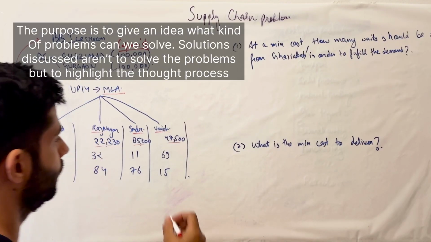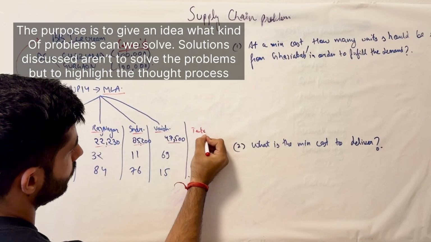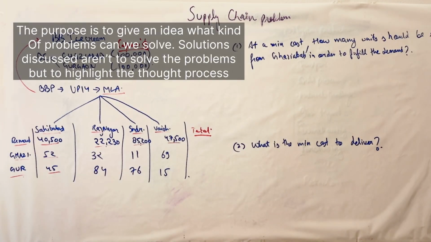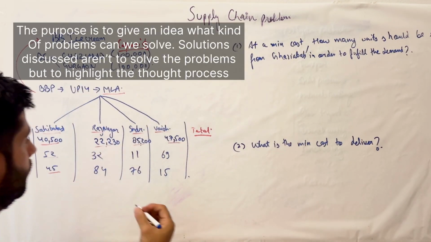So the entire demand, if I have to total it right here, okay, this is not working, let me change it. Yeah, so I'm back again with the blue pen.